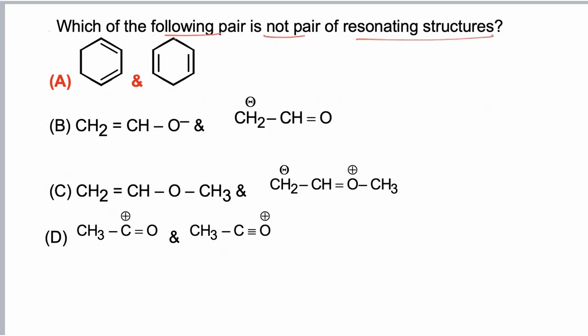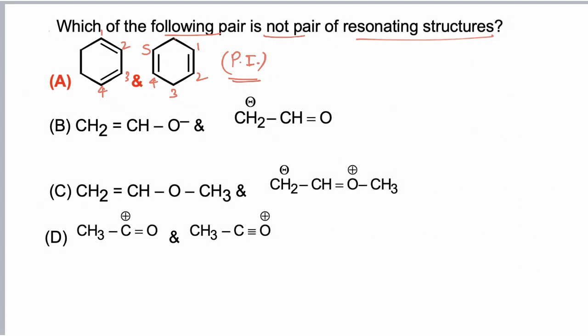In this question, we have to find which of the following pairs is not a pair of resonating structures. Now if we consider the first example, this molecule has double bonds at the 1 and 3 positions. In the second case, the molecule has double bonds at the 1 and 4 positions. So rather than resonating structures, they are position isomers. Resonating structures do not change the position of atoms, while in this case the position of atoms, the position of the multiple bond, is changed, so they are position isomers.